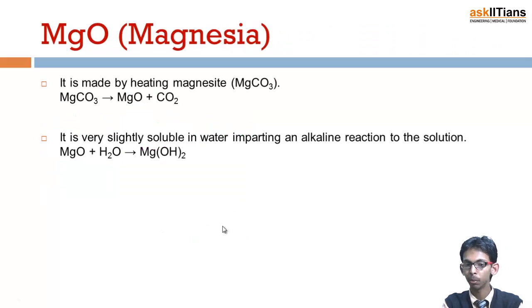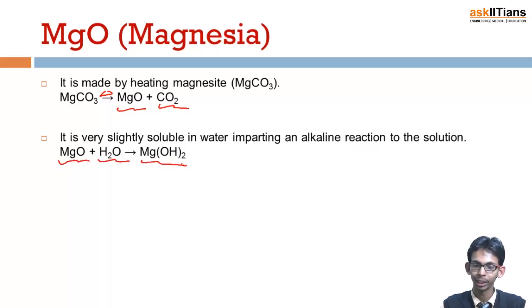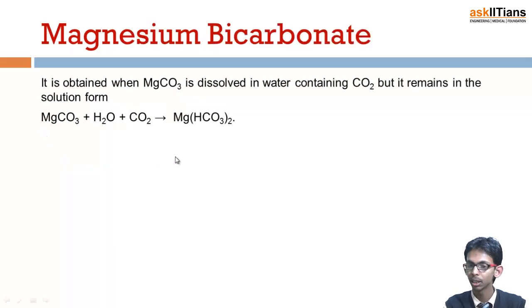Next is magnesium oxide, which is also known as magnesia. It is made by heating magnesite, magnesium carbonate. Heating results in decomposition into magnesium oxide and carbon dioxide. It is very slightly soluble in water, giving an alkaline reaction to the solution. When it is added to water, it forms magnesium hydroxide, because of which the solution becomes alkaline.